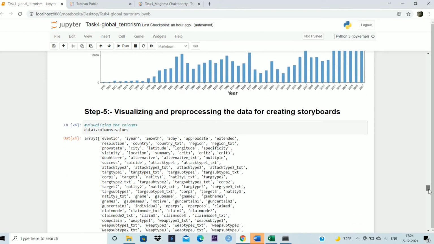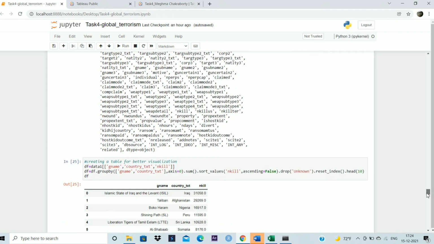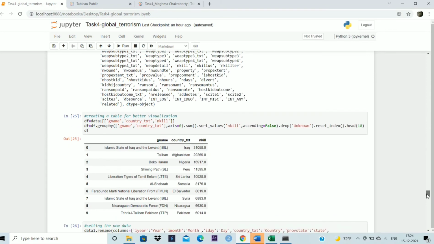Next, there is some visualization and pre-processing for creating the Tableau dashboards. So we can see that these are the columns of the data, and I have renamed the columns which are really required. Before that, there is a table made for better visualization. So we can see the terrorist groups, the country, and the number of killings. So ISIL has killed 31,058 people from Iraq. So it is given like that.